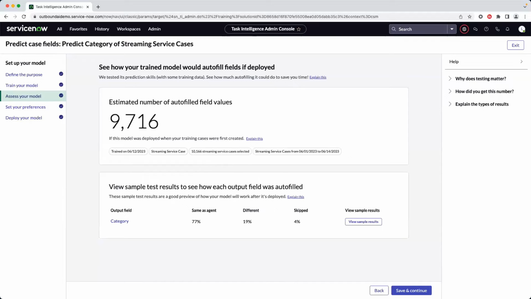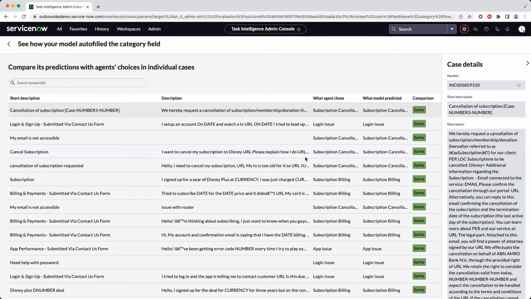And then if you want to see specific examples of what those predictions will look like, you can go into View Sample Results. So here you can see specific examples of cases. The first one we're seeing is a cancellation of subscription. In that situation, the agent chose that the category was subscription cancellation, and the model predicted the same thing. So that would go into that 77%.